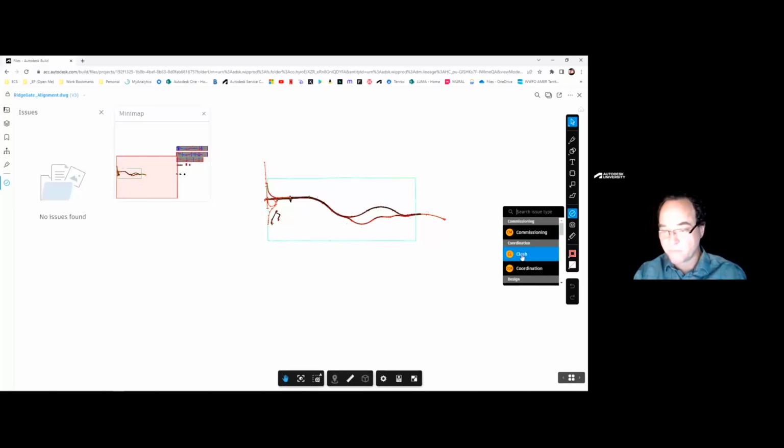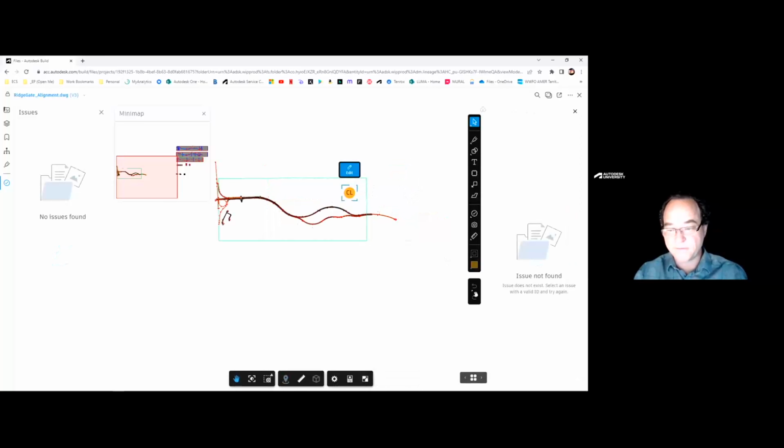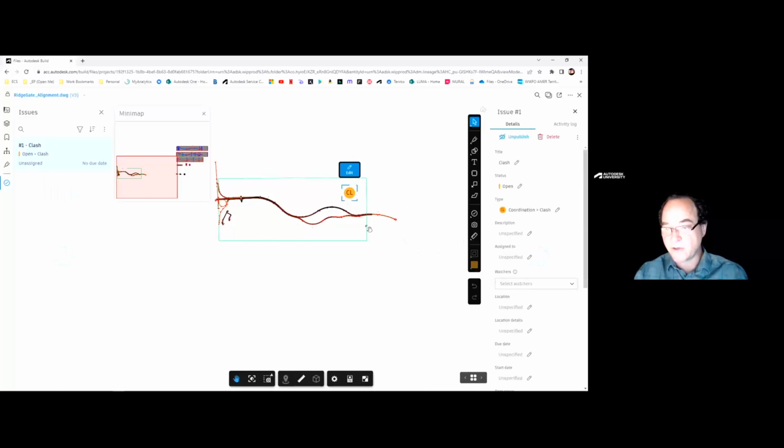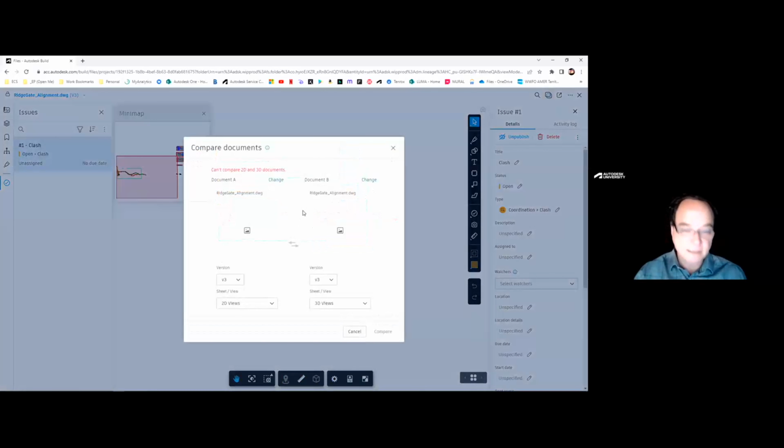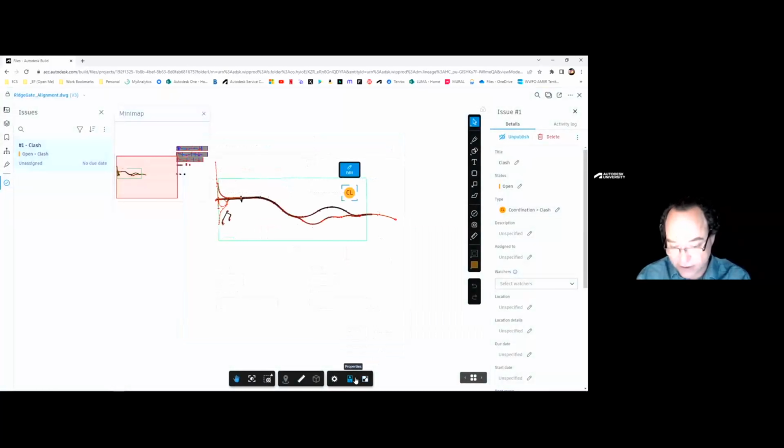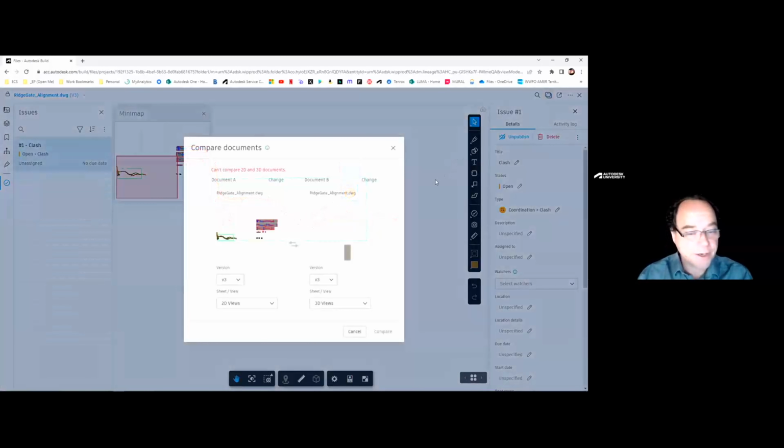I got off on a little bit of a tangent here, but I did want to let you know about that little bit of difference. Things are located in a little bit different location. And then our compare is actually up here, where you saw me looking down here is where it normally is in BIM 360. So slightly different user interface, but everything is very analogous. If you're starting a new project, I'm recommending users use ACC if possible, because that's where all the new functionality is going to occur as the tool is improved.